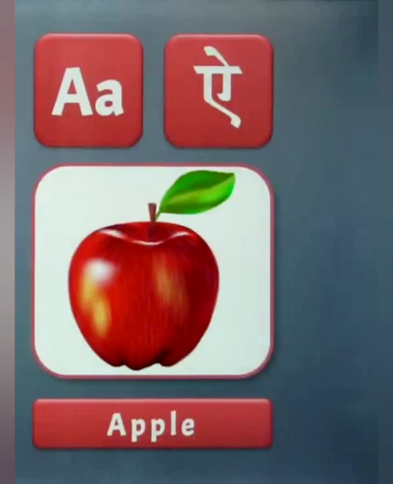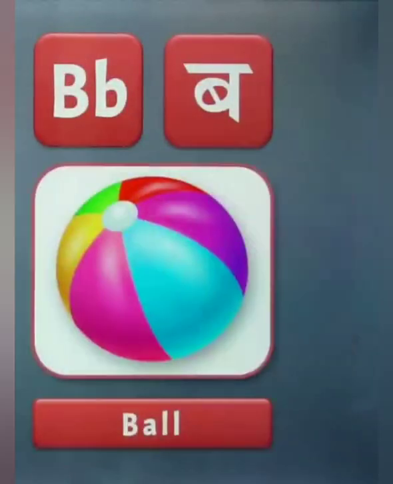A, and the phonic sound of A is A. A for apple. B, phonic sound of B is B. B for ball.